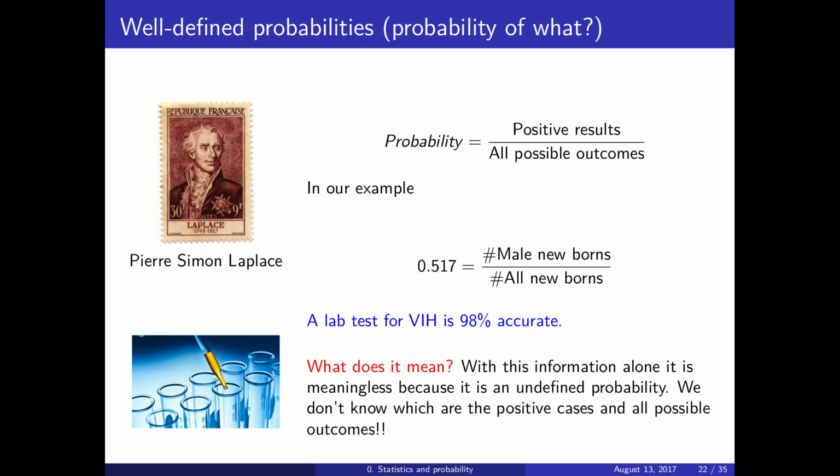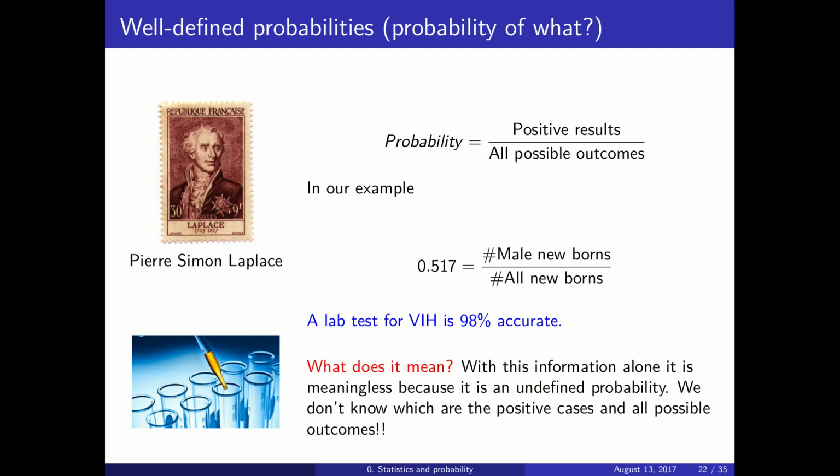The other thing is, what is probability? That is the probability of what? So we have to define very clearly what are the positive and all possible results. So Laplace defined probability as the ratio between the number of positive results, the results you are interested in, and divided by all possible outcomes.